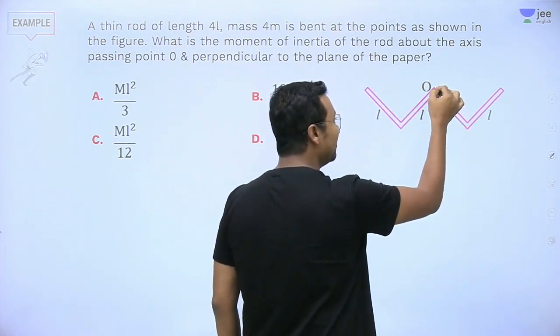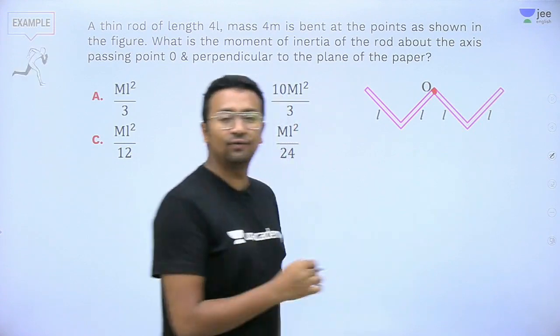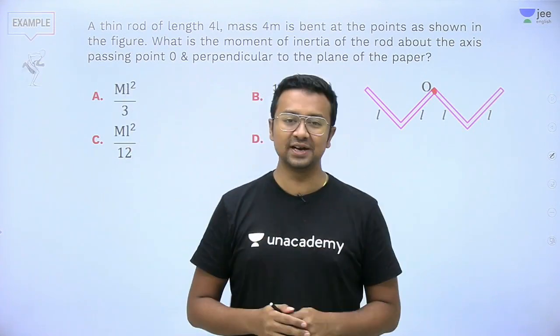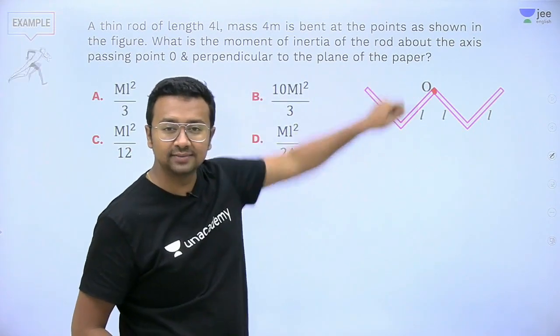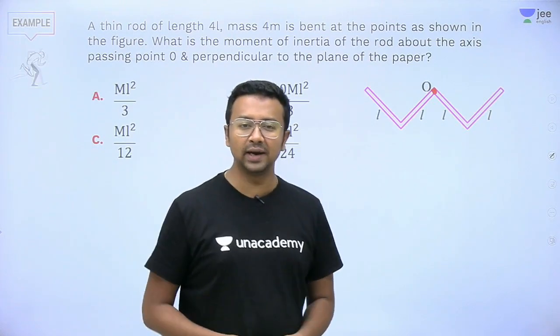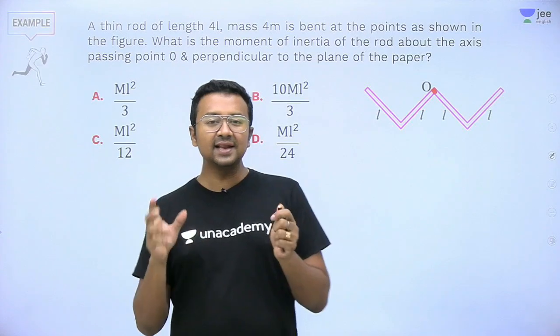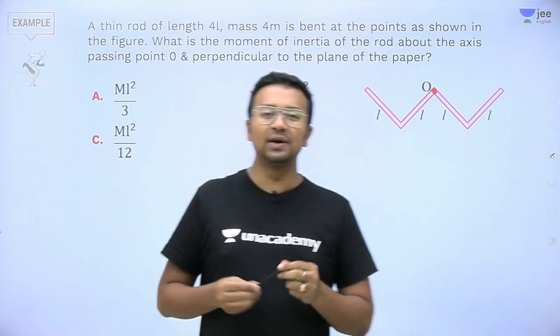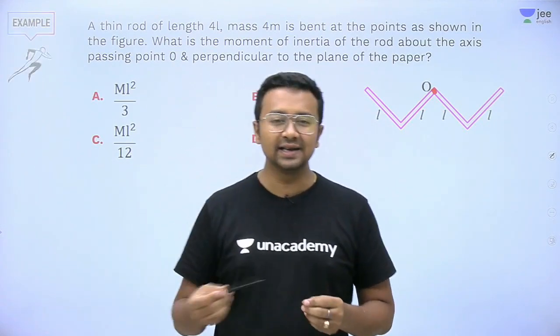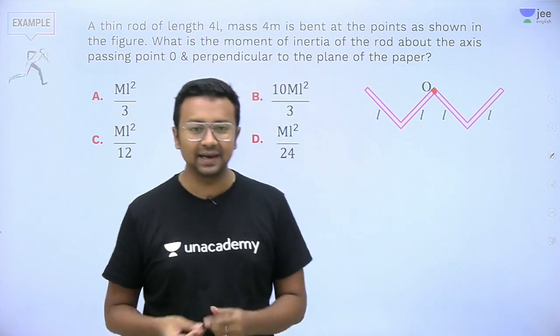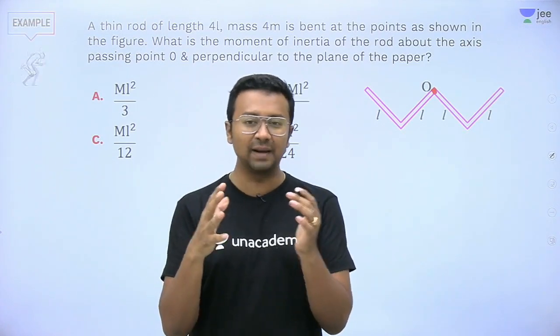So this is the fixed point about which I need to find out the moment of inertia of this body. Now, how do we do it? Now, remember one thing, students. In JEE, nobody is going to ask you what is the moment of inertia of a sphere or a disc or a circular ring and things like that. But it is going to be a combination of multiple things.